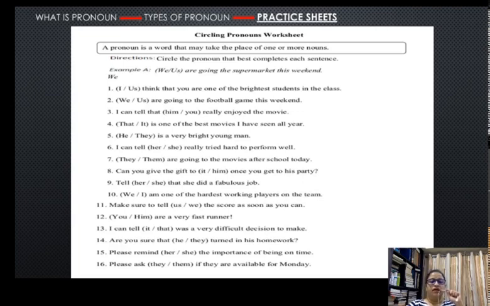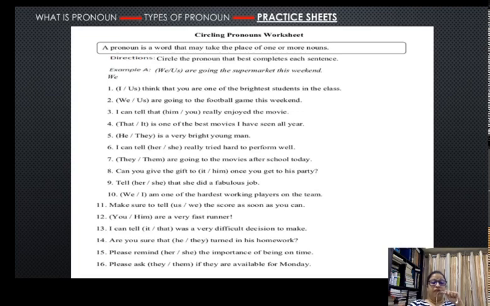Now, tell her. She is right here, because she is the pronoun that we use in subject position. Her always comes in the object position.